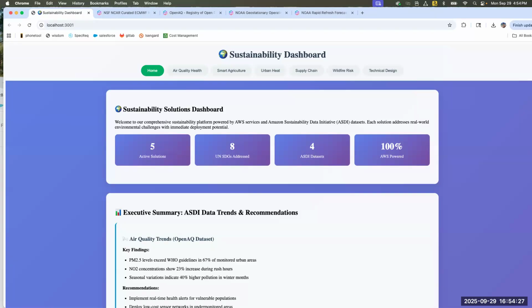It is a comprehensive platform that addresses 5 critical environmental challenges using AWS services and ASDI datasets. The solution can be deployed immediately by healthcare providers, city planners, farmers, logistic companies, and emergency services. Now, our dashboard integrates with 4 key ASDI datasets, and the executive summary can show some of the details about the ROI while also addressing the 8 United Nations Sustainable Development Goals.